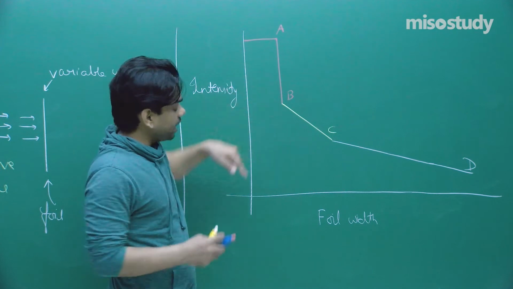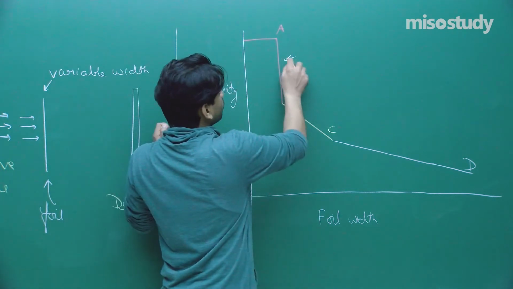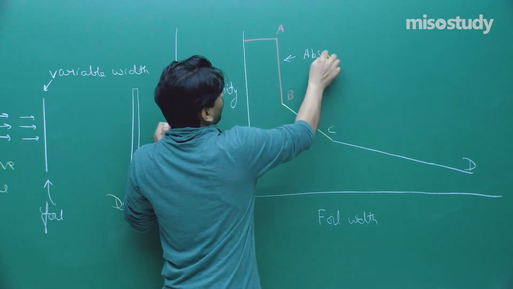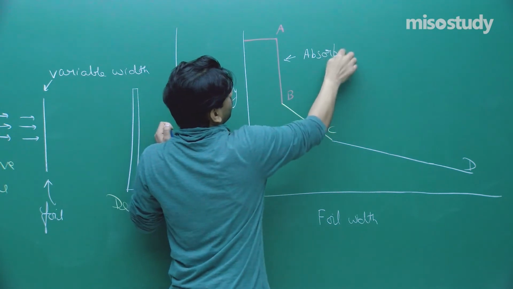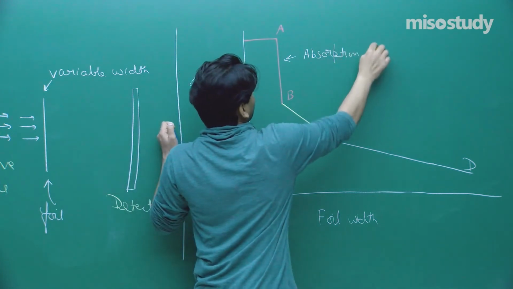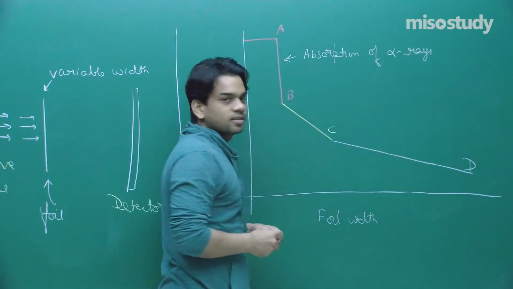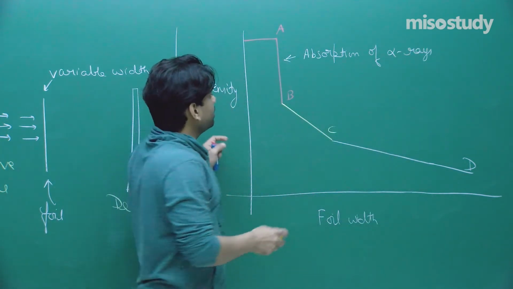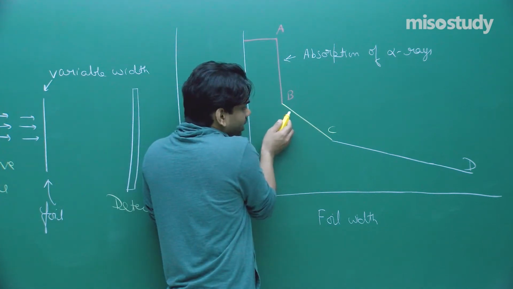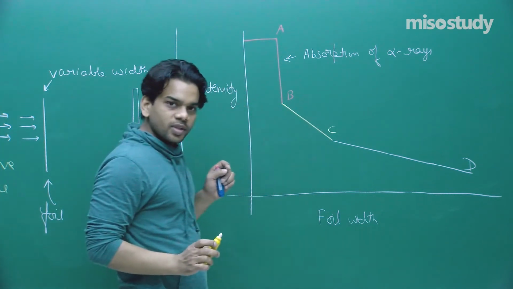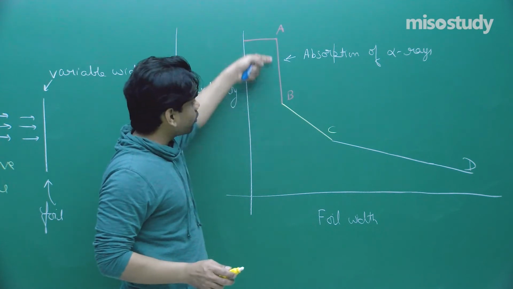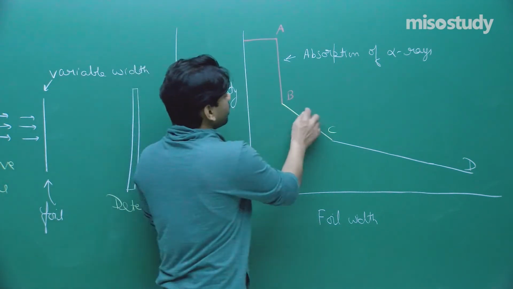Here what happened in AB, it was due to absorption of one kind of rays which was named as alpha rays. We'll talk upon this alpha rays. In BC, you see the intensity came down gradually. It was not an instant decrease, it came down gradually.